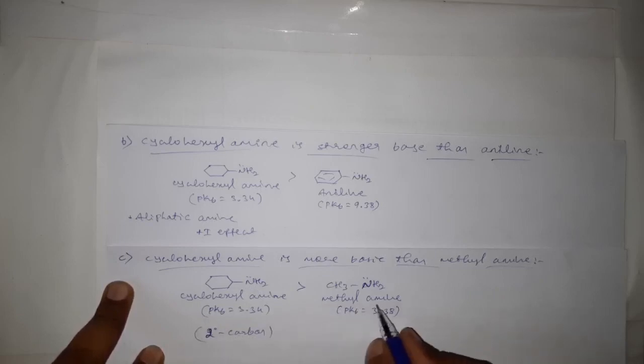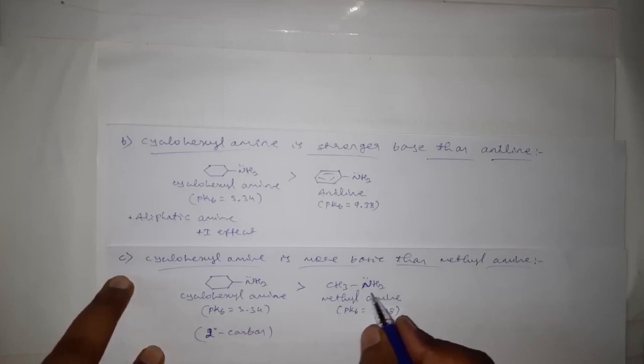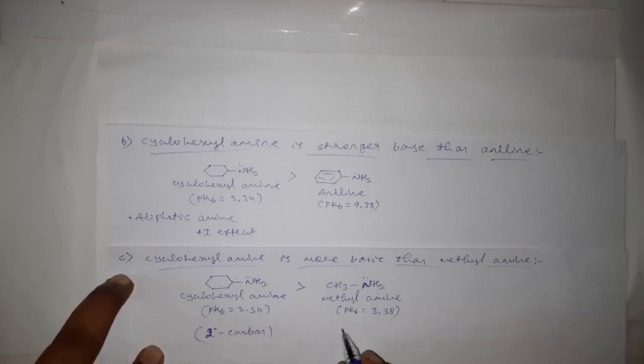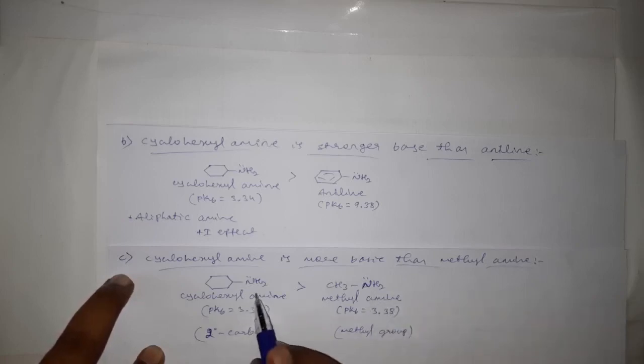But in case of methylamine, the NH2 group is attached to just a methyl group, not even to a primary carbon at all.